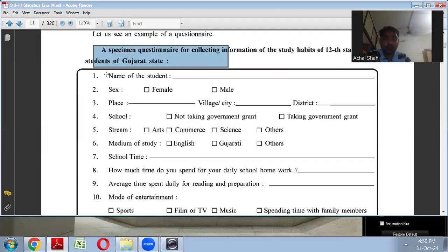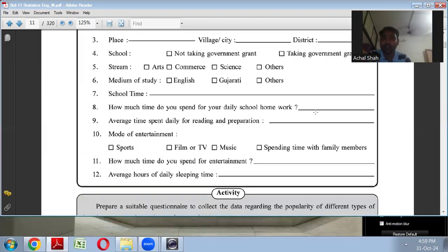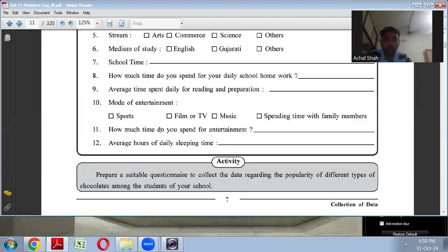So under study habits: name of the student, gender, that is male or female, place, village, district. Here you can see MCQ tick kind of questions, full time, and very short answers. If you just read these questions, you will understand that it is very easy to answer. Like, how much time do you spend for entertainment? It is very short and simple: 2 hours.